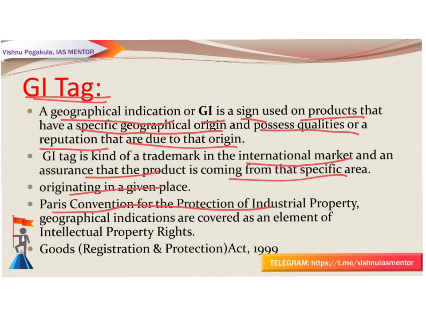Under the Paris Convention for the Protection of Industrial Property, geographical indications are covered as an element of intellectual property rights. India is a member of the World Trade Organization, and enacted the Geographical Indications of Goods (Registration and Protection) Act 1999, which came into force with effect from 15th September 2003. In India, nearly 236 GI products are registered so far, and over 270 more products have applied for the label.